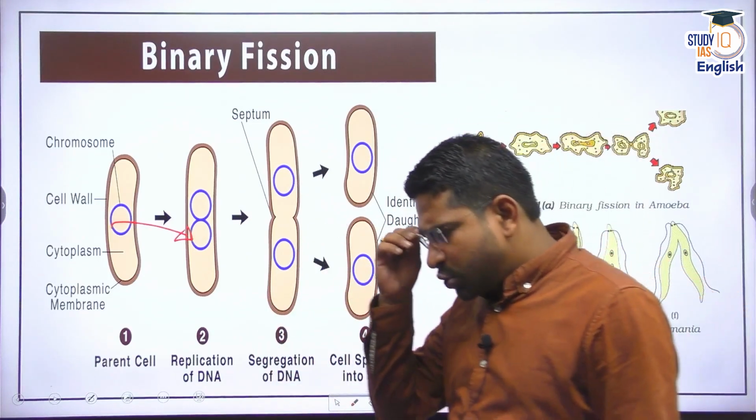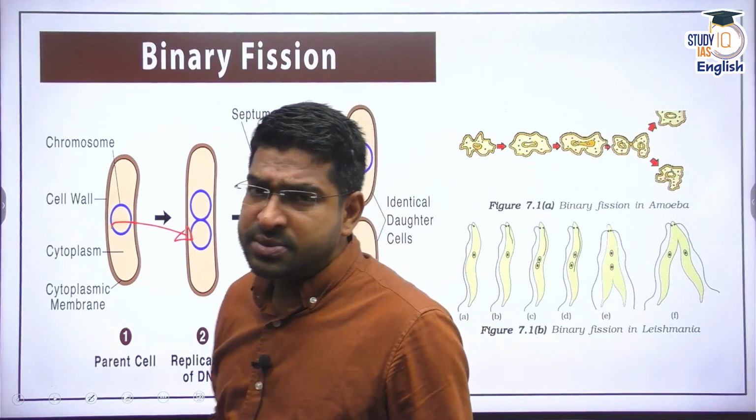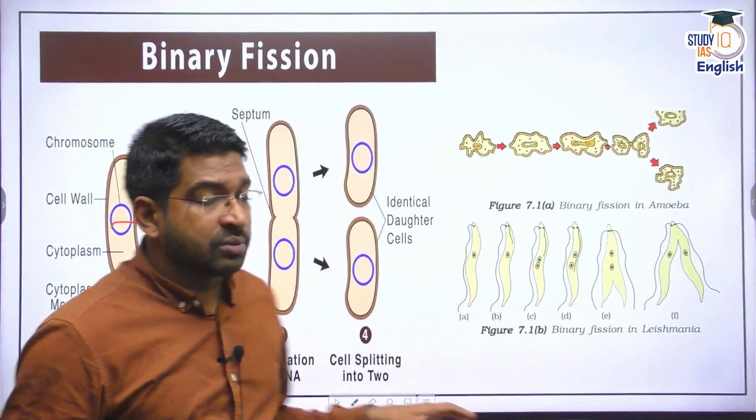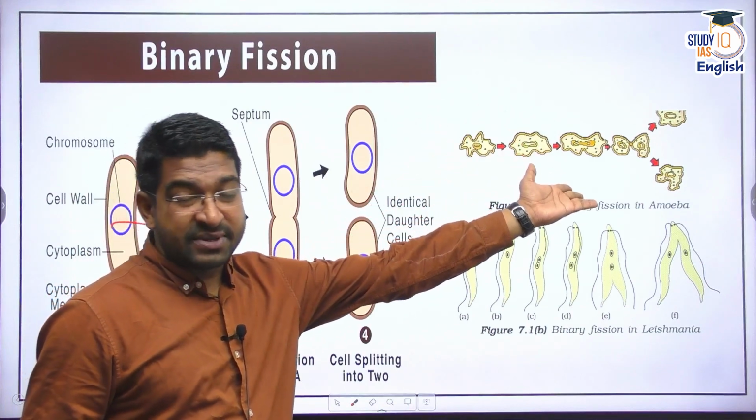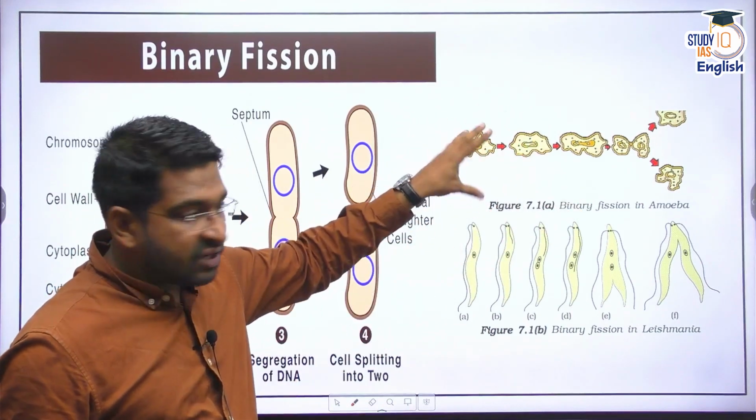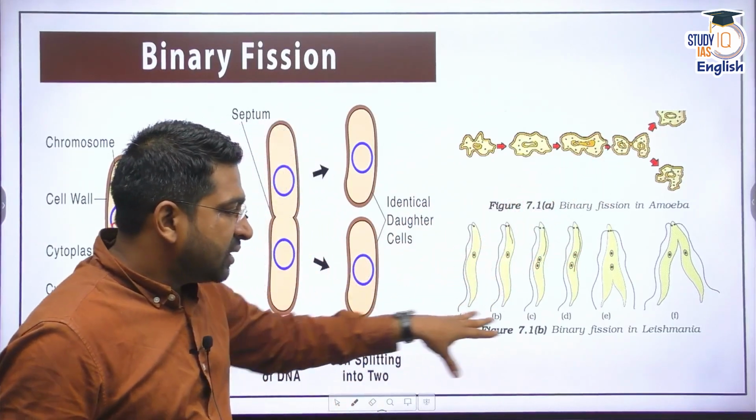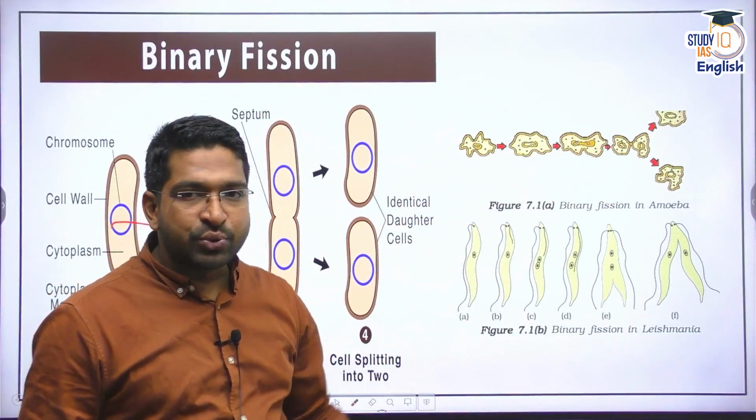Binary fission is observed typically in unicellular organisms. In most of the prokaryotes, that means in most of the bacteria, we find binary fission. Other examples are amoeba. In amoeba, we find binary fission. From one cell, it divides into two. In Leishmania, one cell divides into two, binary fission.